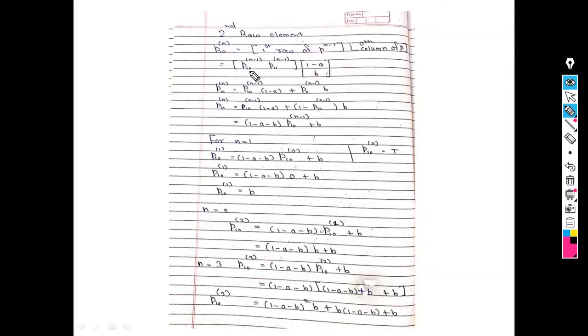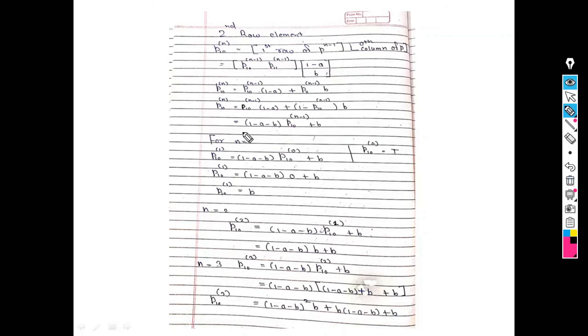Now we multiply this with this one. So what I get? p10 raised to n. So this is nothing but my answer. Now in the previous slide we put the value of n as 1, n as 2, n as 3 and so on. Next we find in general p10 raised to n. So we start with n equal to 1.